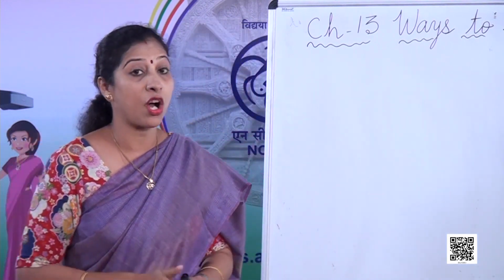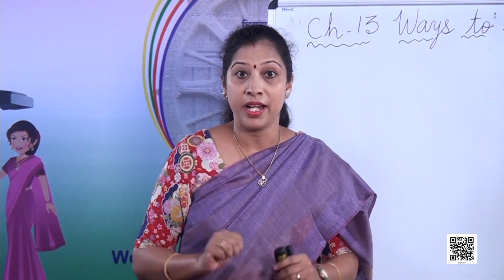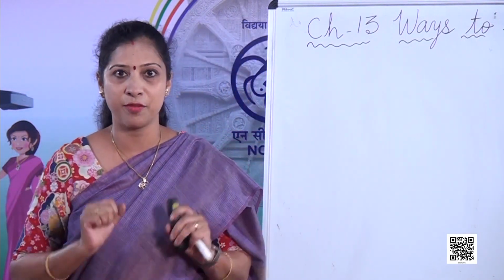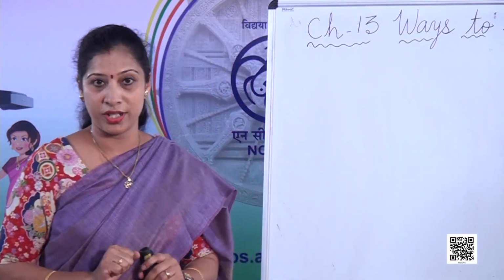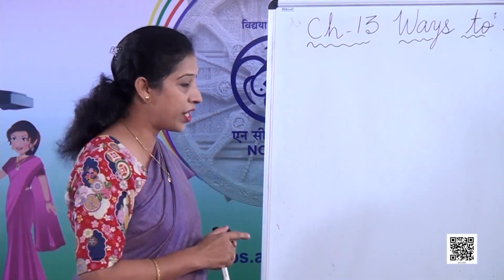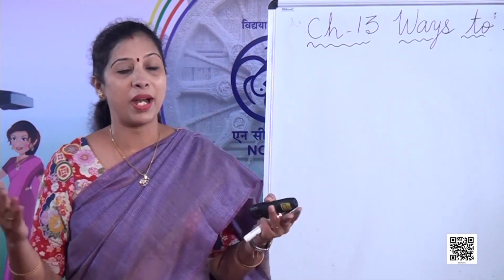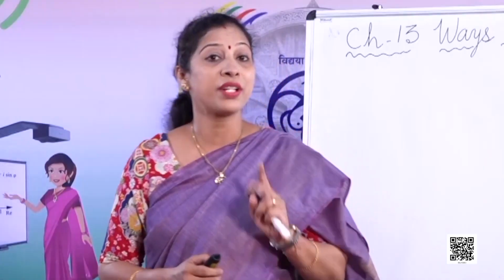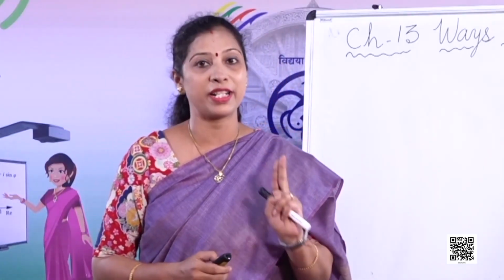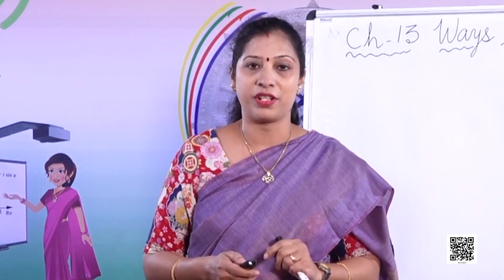That reminds me of a poem. Maths has got 4 children. They are like its heart and brain. If you love these 4 children, maths will never trouble you again. So what are these 4 children? They are addition, subtraction, multiplication and division. Today we will learn about 2 more children, that is multiplication and division.